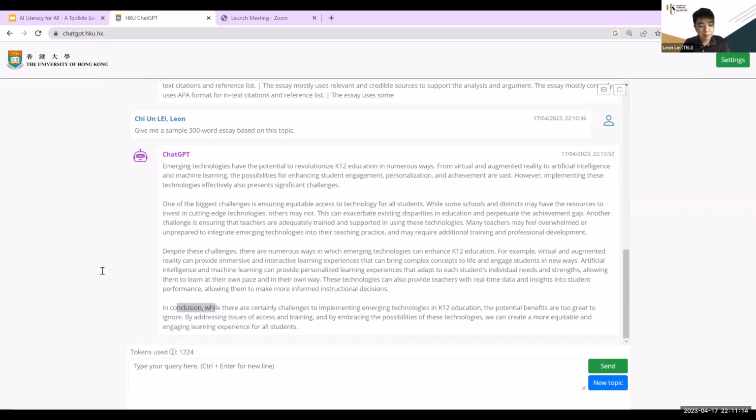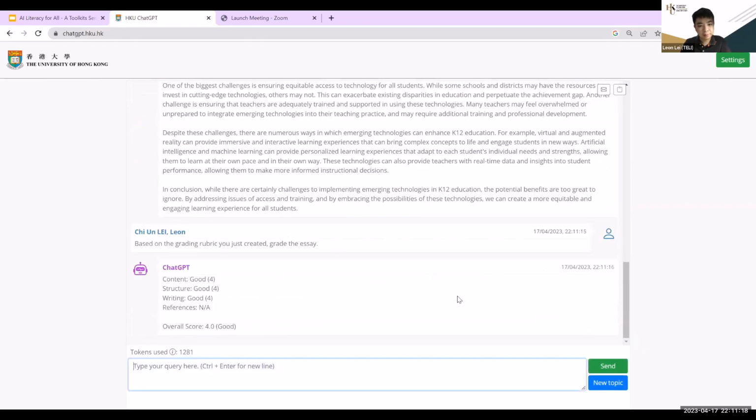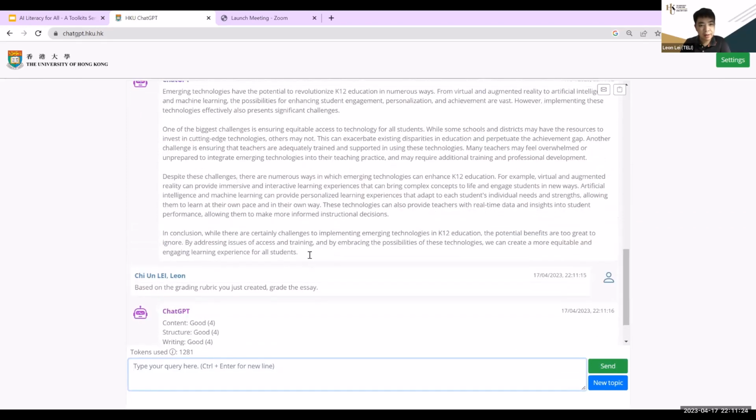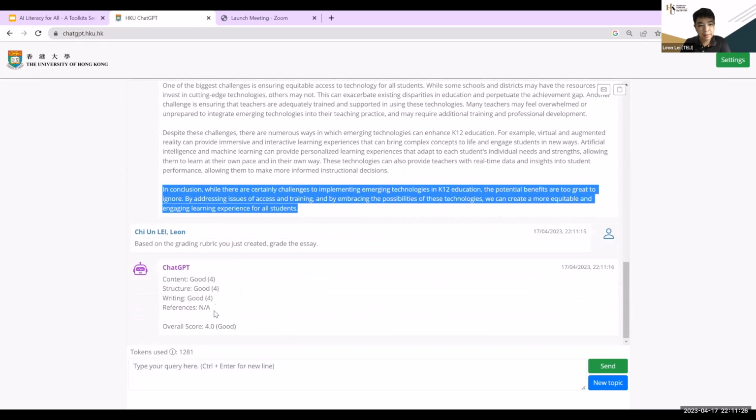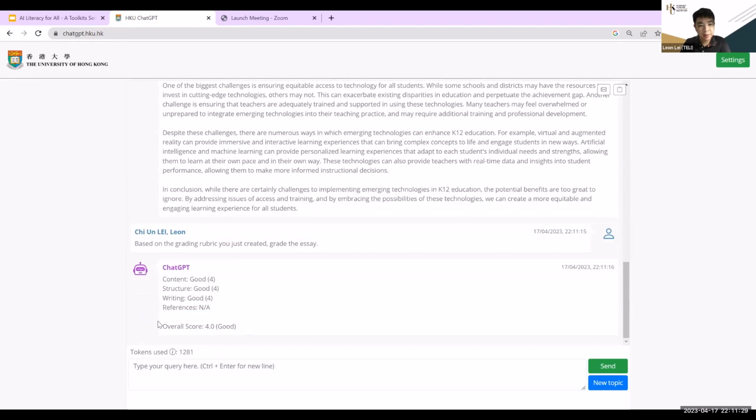And of course, you can also ask the system to grade this essay. So you can see the grades for content, structure, and writing, and since they don't have any references, the reference is unknown, and the final score is 4, or they should consider a 0, and then a lower overall score. So you can see the whole process.